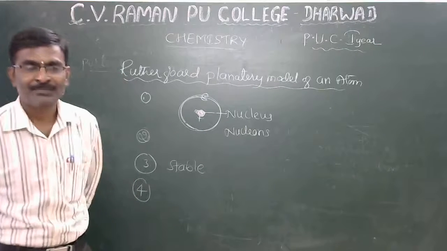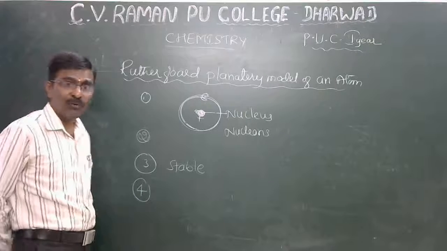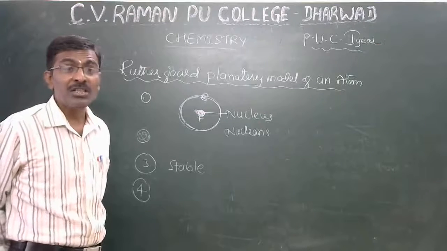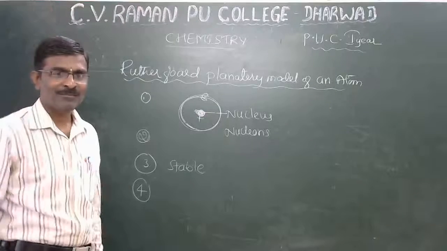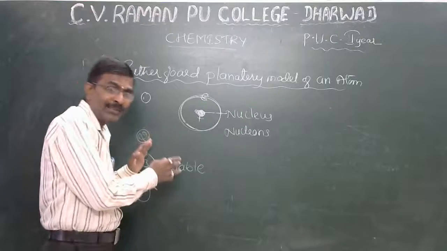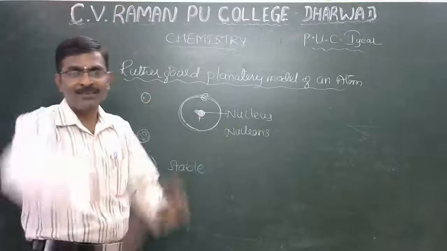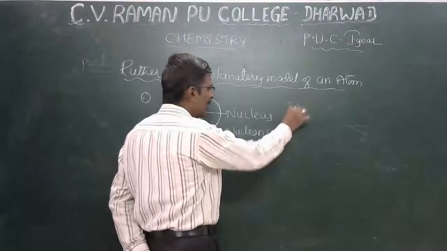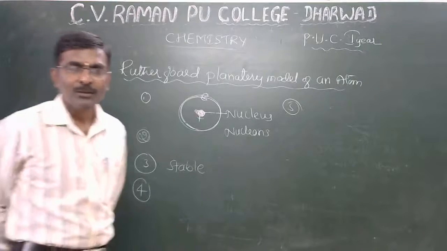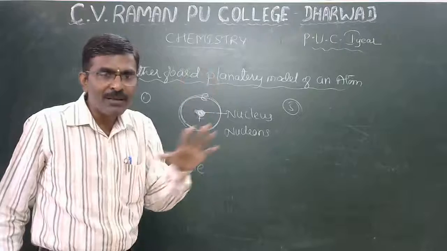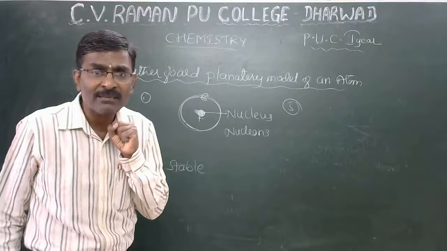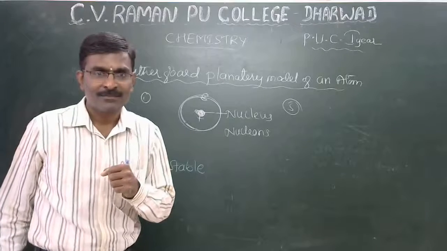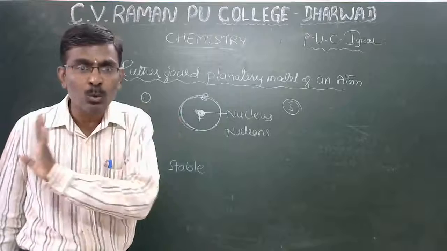Fourth point, that is the important thing. Rutherford proved that electrons revolve around the nucleus in an exact circular path, similar to planets around the sun. This is another concept. The fifth concept: while the electron revolves around the nucleus, the protons keep balancing the electrostatic force. So at that time the electron cannot lose and cannot gain energy.